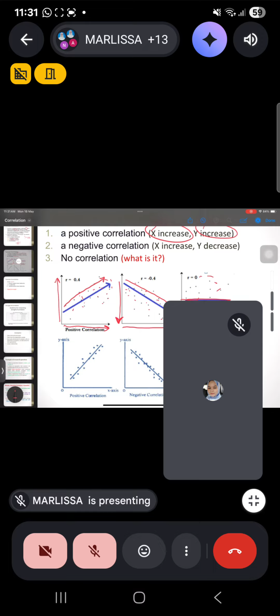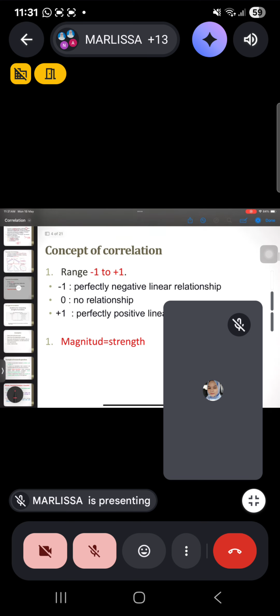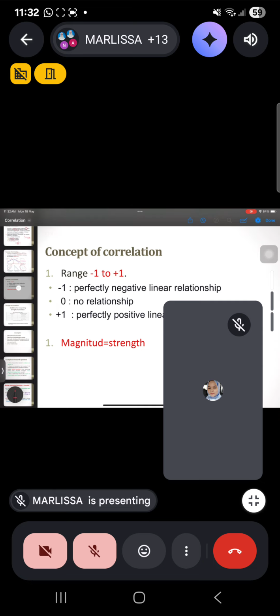So if there is no trend of moving upwards and downwards like this, you can say that there is no correlation. If you see the trend is moving upwards, you can say that there is positive correlation. If you see the trend is moving downwards, you can say that there is a negative correlation. So concept of correlation, usually the value ranges from -1 to +1.